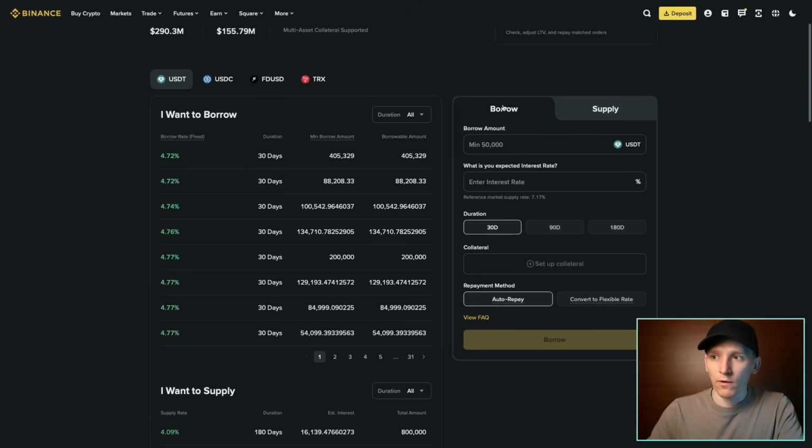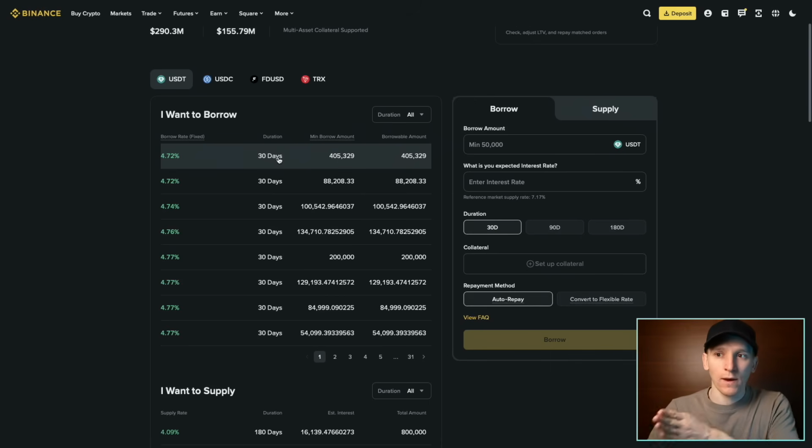So if you want to borrow, you can see here, we can borrow USDT. And we have a fixed rate loan of 4.7% and the duration is 30 days. Now, after that 30 days, you have to pay back the loan, or the Bitcoin will be sold off to pay back the loan if you don't pay it back.